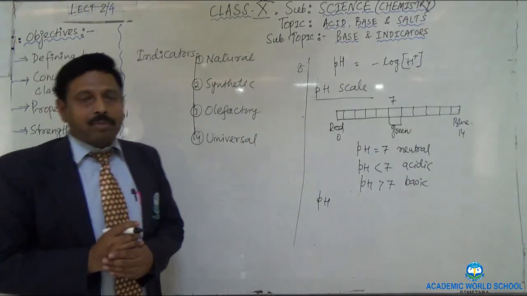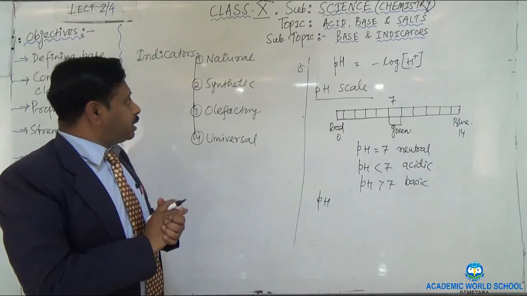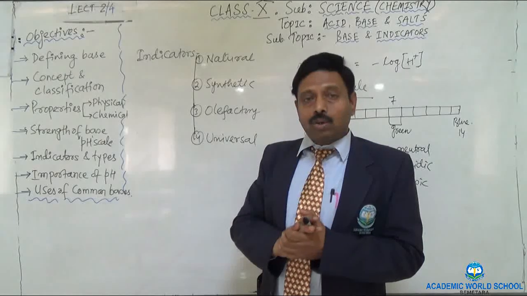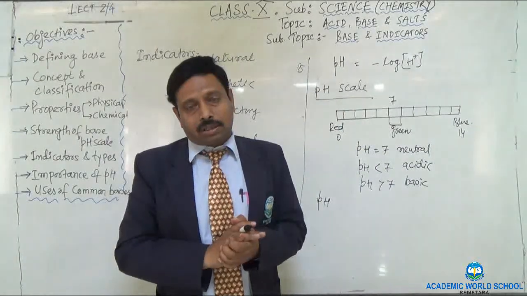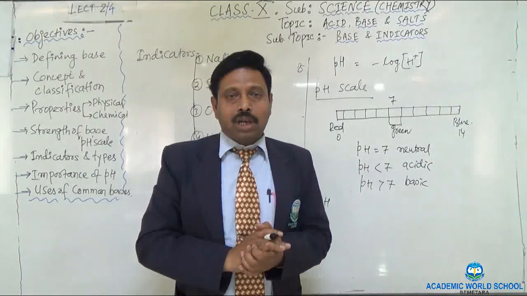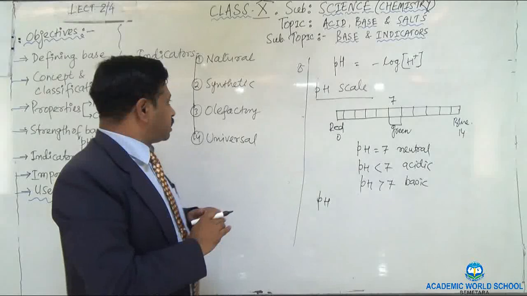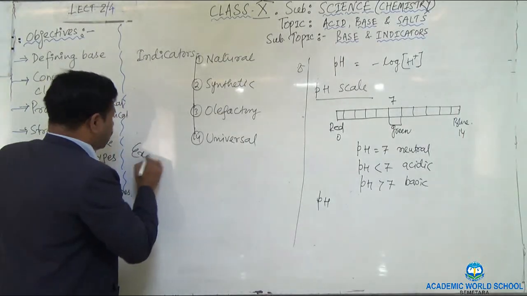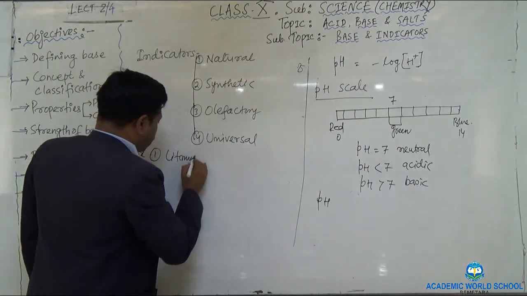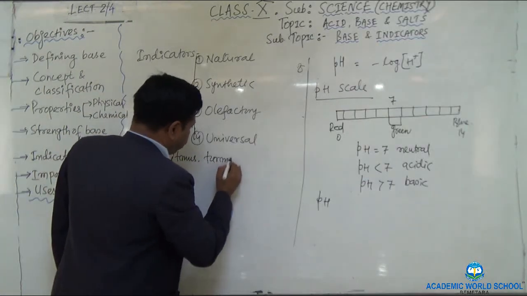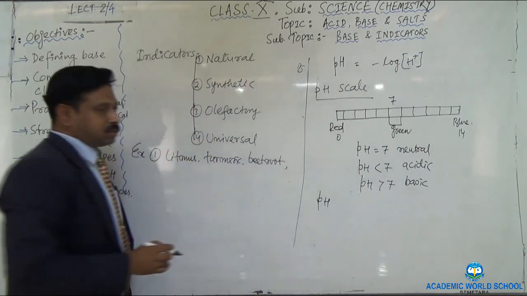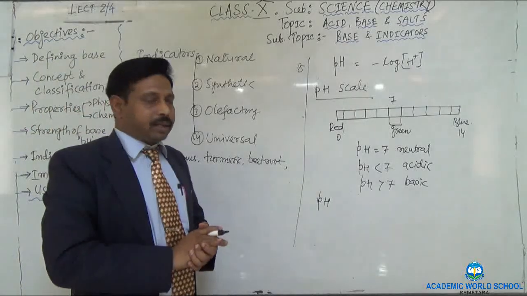Okay, so now I will explain one by one. Natural indicators, as the name says, are made from nature. Examples are litmus, turmeric, beetroot, red cabbage, China rose. So these all are the natural indicators. You can write the examples: litmus, turmeric, beetroot, red cabbage, China rose. These all are your natural indicators.